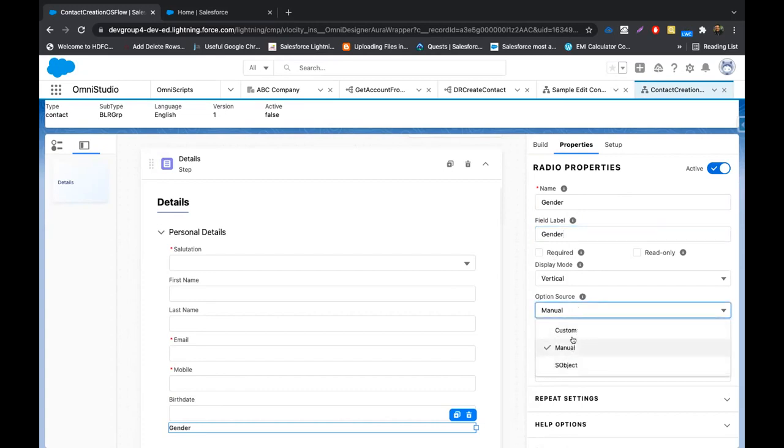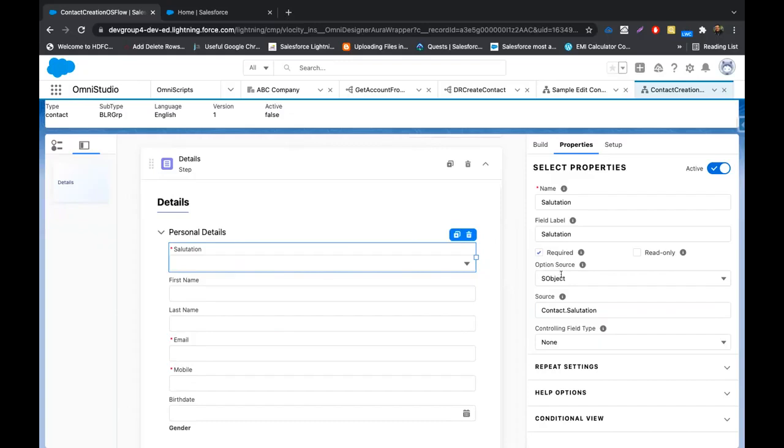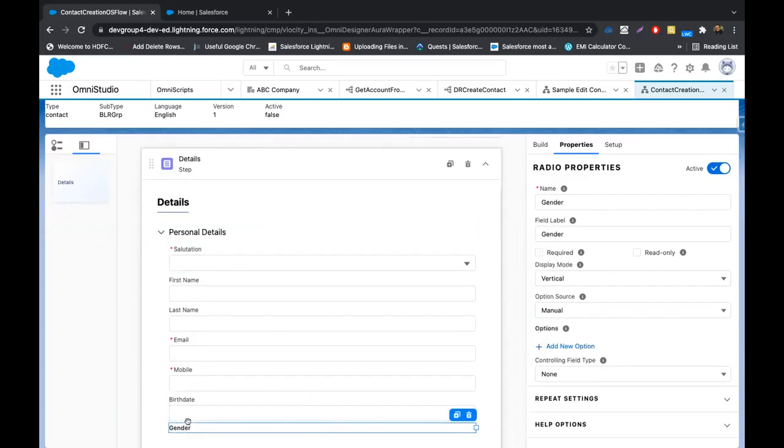Here again, we have custom, manual, and as object. Custom is nothing but if you want to get these values from an Apex class. Say we have to show a list of records, like the names of related records. What we can do is create an Apex class, pass the data to the Apex class, get the list created, and then show this list here. So that's how custom helps.